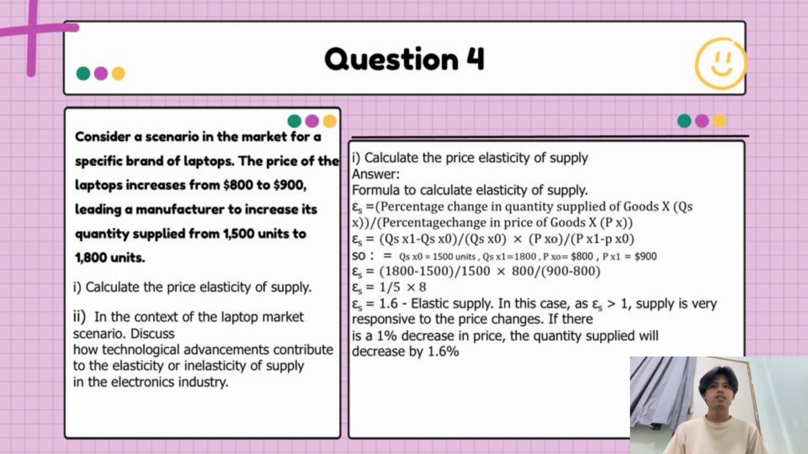So put the amounts in the formula, which we get 1800 minus 1500 over 1500 times 800 over 900 minus 800, which is 1 over 5 times 8. So the answer is 1.6, which is elastic. So in this case, as the supply is elastic, with elasticity more than 1, supply is very responsive to price changes. If there is a 1% decrease in price, the quantity supplied will decrease by 1.6%.